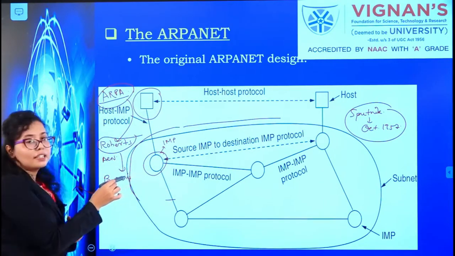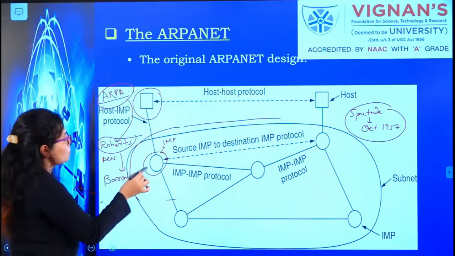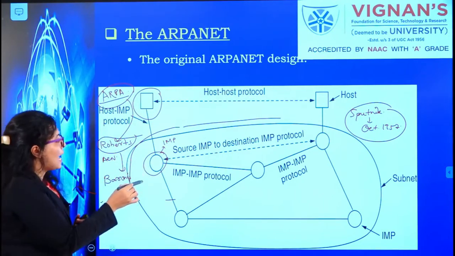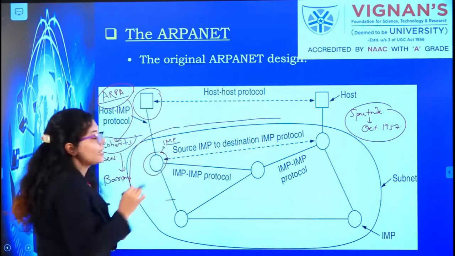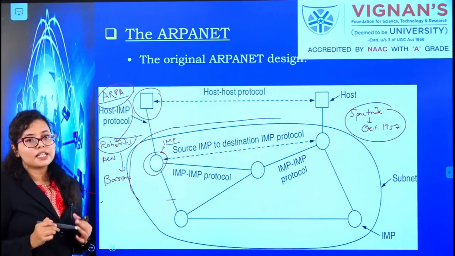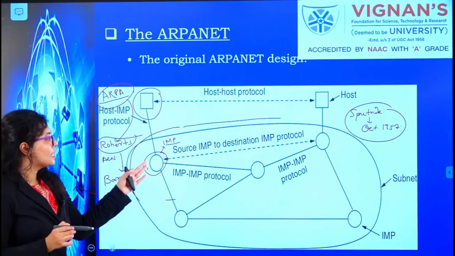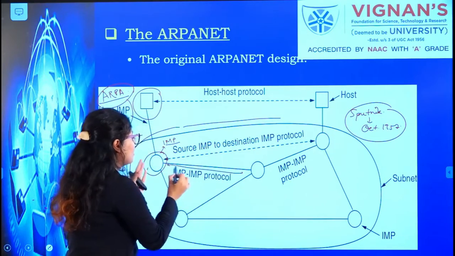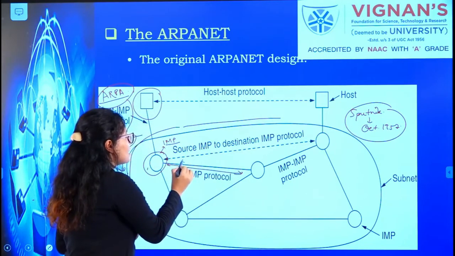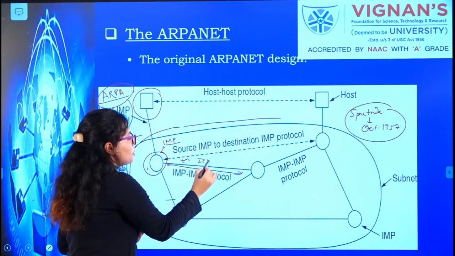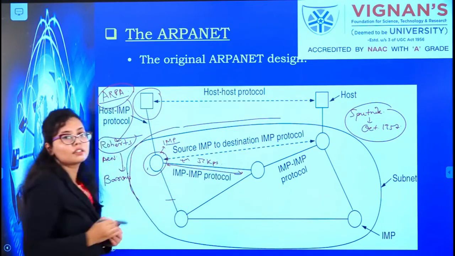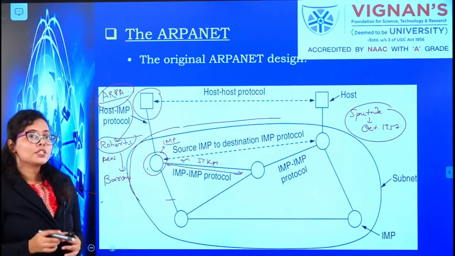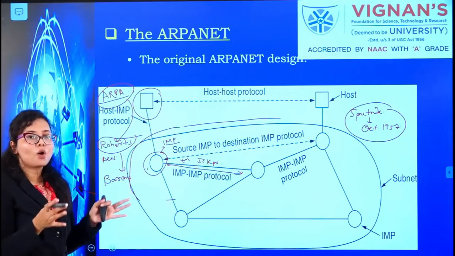At that time switches and routers were not there, so they used mini computers, called IMPs, interface message processors, connected through transmission lines of 56 kbps capacity. That is how he came up with a conceptualized idea.